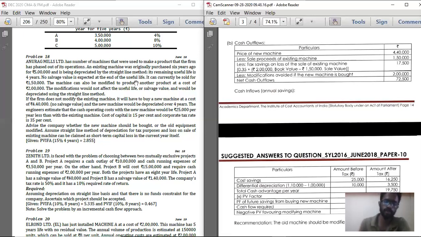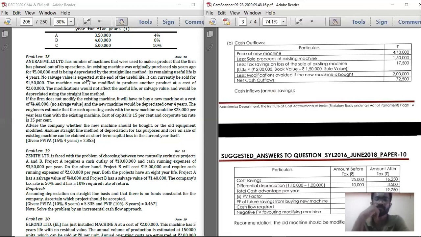So you have already completed 6 years of usage. So 3 lakh has been depreciated already. So the remaining value of the machine is 5 lakh minus 3 lakh, you are getting 2 lakh rupees. So 2 lakh is the value of machinery on the day of sale. So 2 lakh worth of machinery, you are going to sell it for 1,50,000. So you are going to make a short-term capital loss of 50,000. You don't have to say it is short-term capital loss. You can say capital loss also.